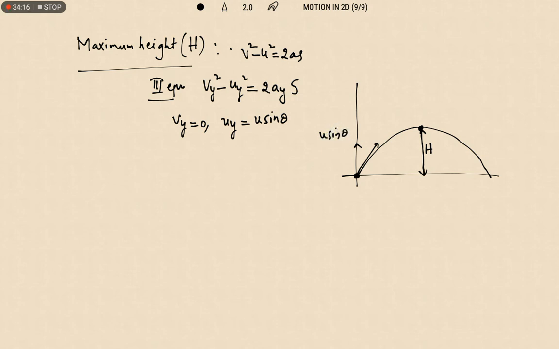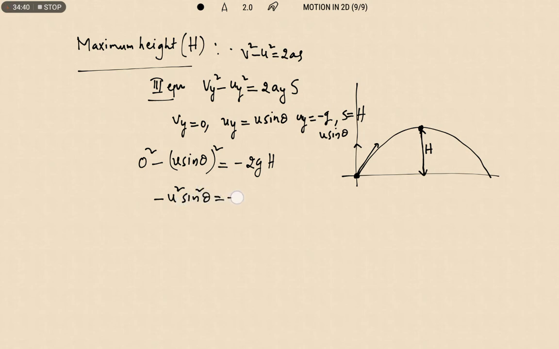Okay, right. Ay is equal to minus g, and the vertical displacement will be capital H. Now substitute the values: 0 square minus (u sin theta) whole square is equal to minus 2gH. Therefore minus u square sin square theta equals minus 2gH, the negatives cancel, therefore H is equal to u square sin square theta by 2g.